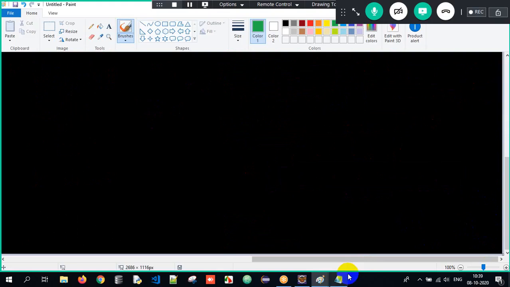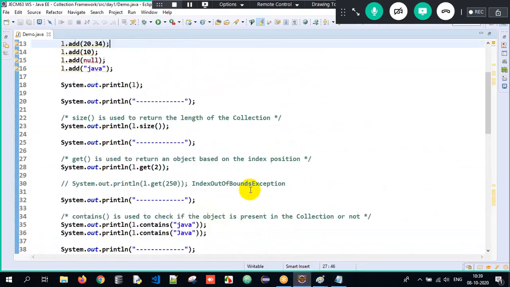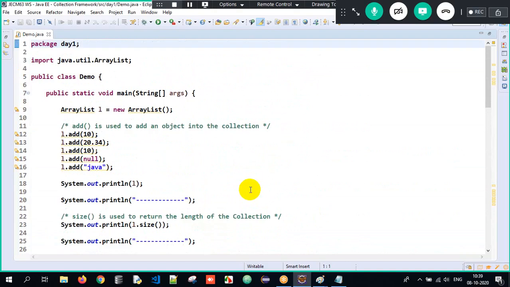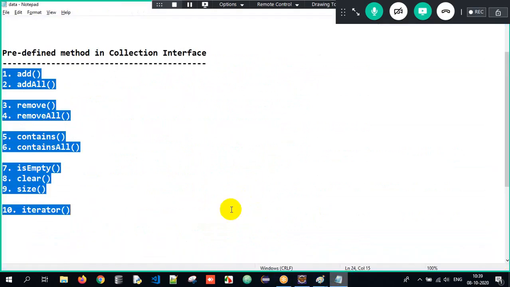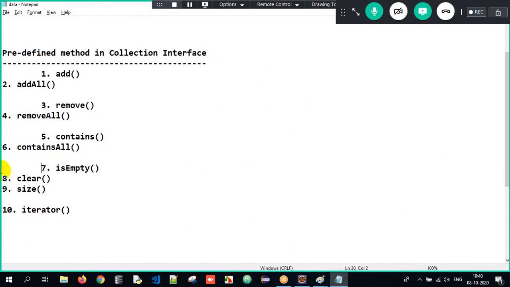So this is what we have seen in today's session, and we saw so many methods here, right? So what were the methods? Add method is used to add an object. See, go back here. What is the job of add method? Add method is used to add an object. Remove method is used to remove an object based on the index position, and contains checks if that object is present or not. Is empty checks if it is empty or not. Clear will remove all the objects from the collection. Size will calculate the size of the collection.